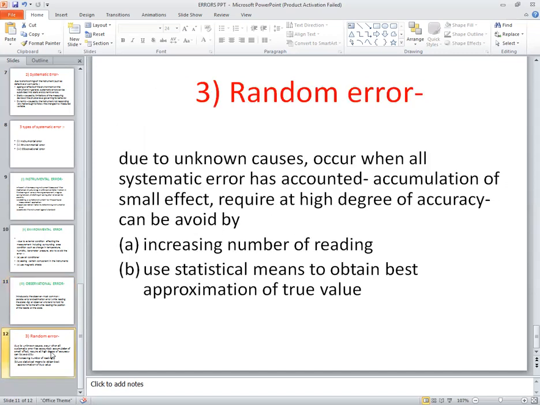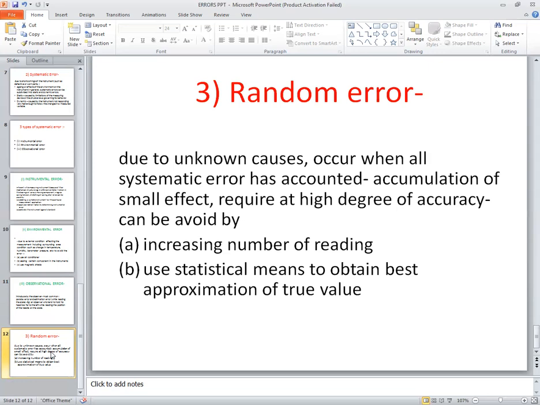Next, last one of the main types of error, third one, is your random error. So these random errors are due to unknown causes. Therefore, these errors occur when all systematic errors have been accounted for, and this requires a high degree of accuracy. And these errors can be reduced by increasing the number of readings. Means what? We have to take more readings and take the average of the measurements, and also these can be reduced by using statistical means to obtain the best approximation of the true value.